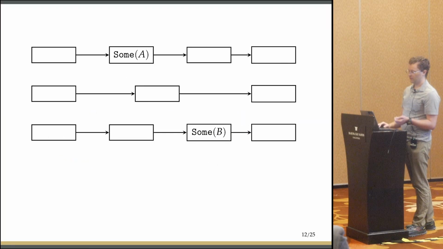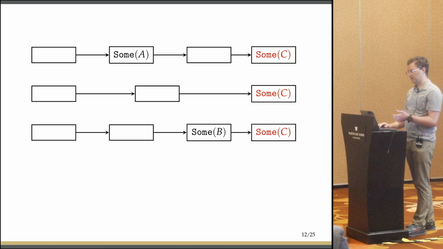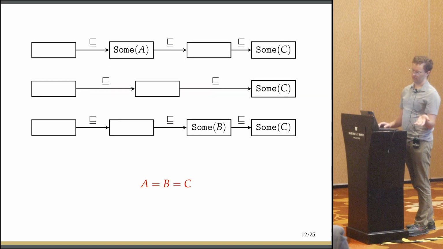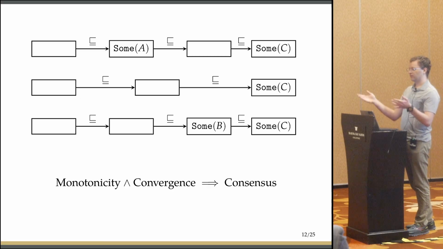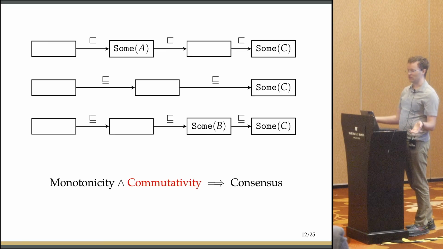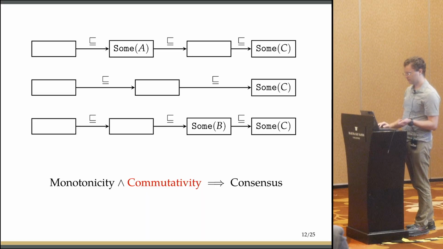And once we add this in, we can see that if we have these different node states, or these different locations A and B, that eventually transition to the same location C, if they're following the monotonicity order, that's not possible, and so they would actually have to be the same. So we can get consensus from monotonicity and convergence, and again, for the CRDT folks, convergence we can get from commutativity on pairs of messages. So we have two local properties, monotonicity on pairs of node states and commutativity on pairs of messages.